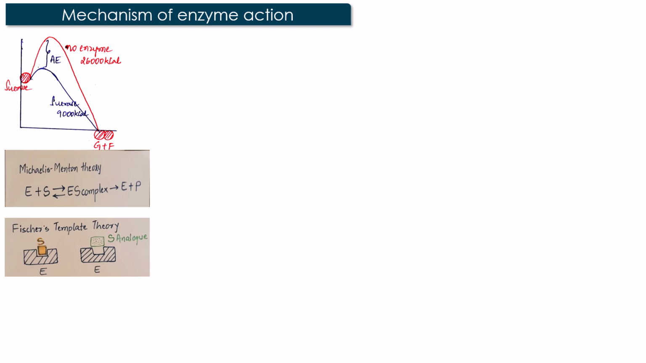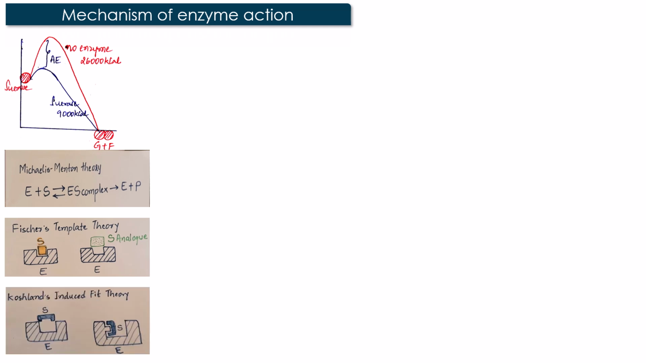Now, this theory failed to explain the attachment or association of the structure of the substrate with the active site of the enzyme. This drawback was overcome by Koshland's induced fit theory, which states that the binding of the substrate to the active center of the enzyme facilitates conformational change in the enzyme so that appropriate binding takes place.